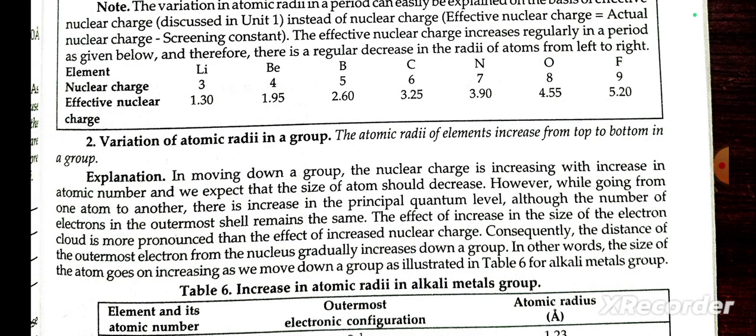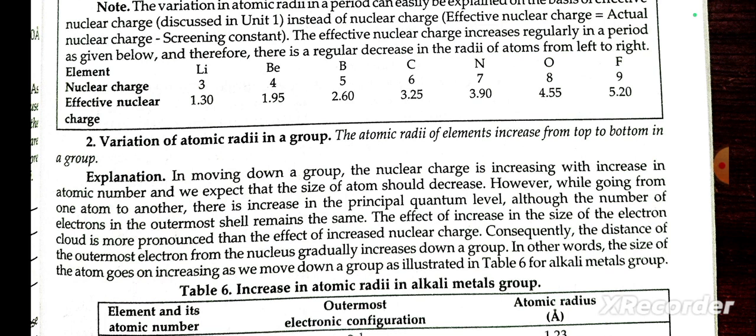Variation of atomic radii in a group. The atomic radii of the elements increase from top to bottom in a group. Explanation: in moving down the group, the nuclear charge increases with increase in atomic number, and we might expect that the size of an atom should decrease.